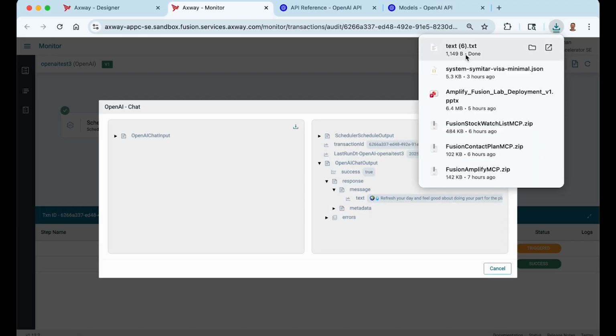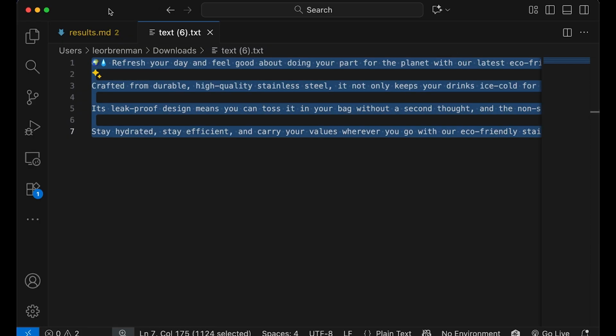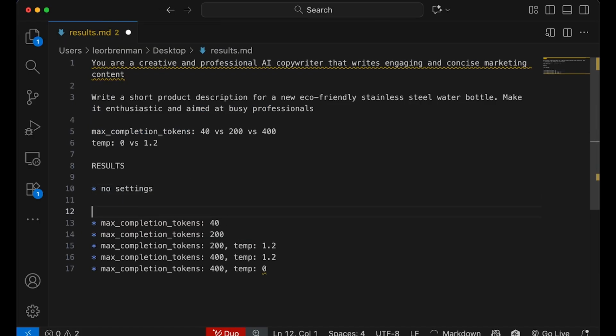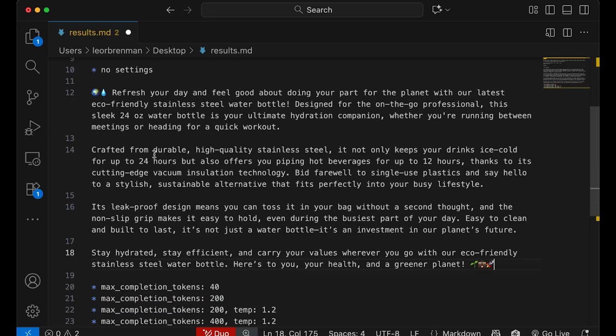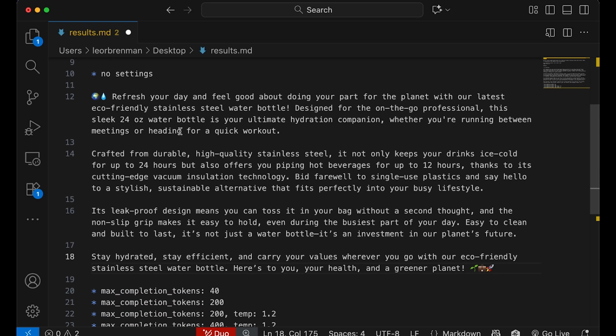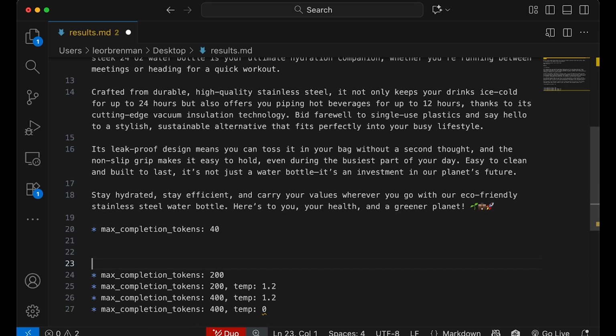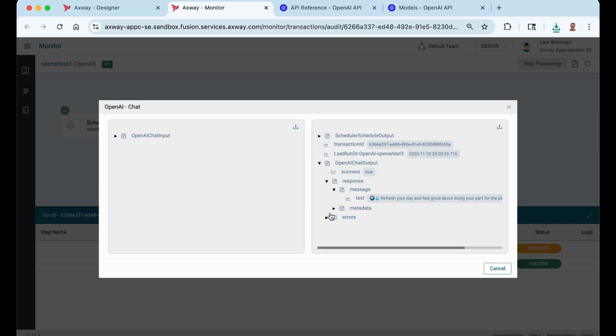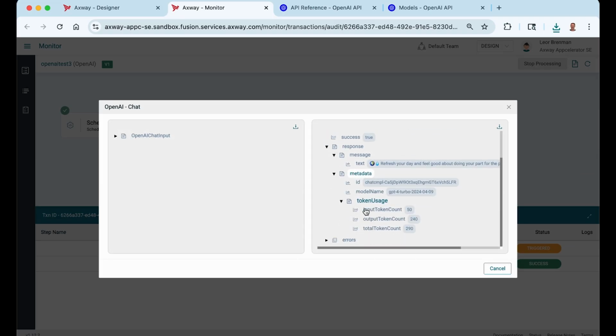Let's download that. So this is no settings at all, so this would be the default values. And wow, look at that. Refresh your day, feel good about doing your part for the planet, created from durable, high quality stainless steel, spill-proof design. So very verbose, very detailed. Let's also check here the token usage, which is part of the response. And you can see total token count is about 290.